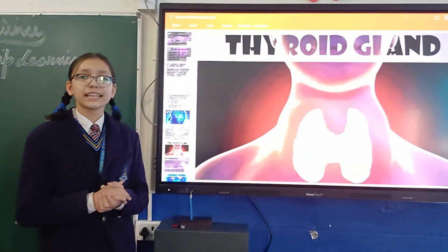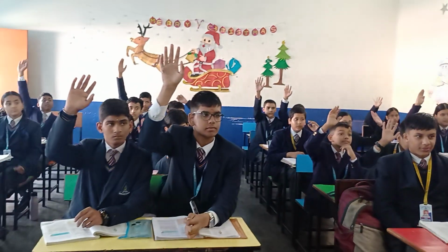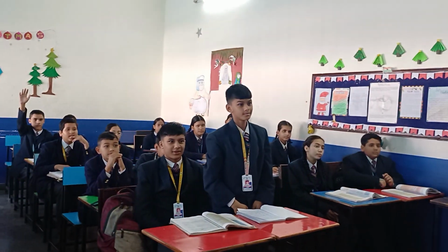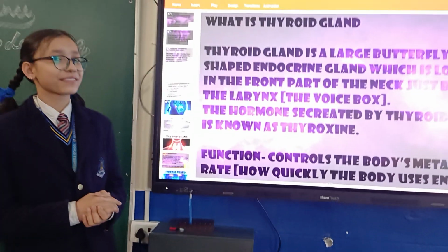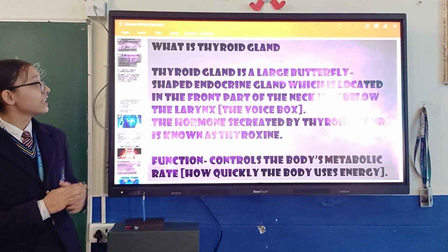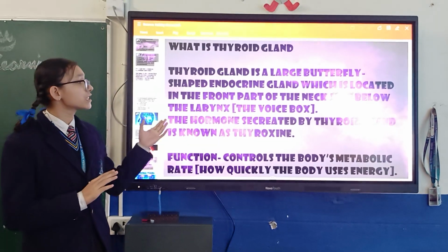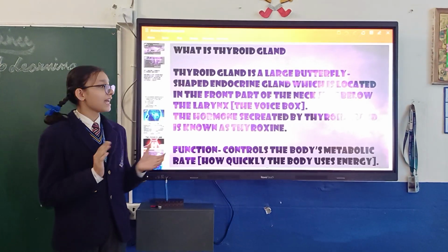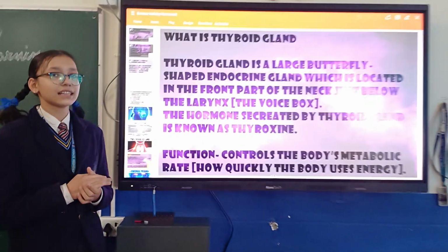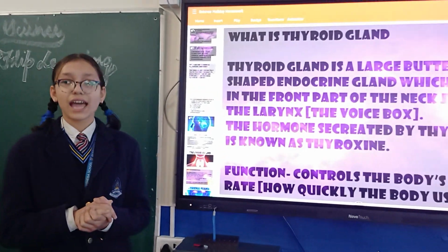Seeing this picture, can anybody tell me where the thyroid gland is located? Okay, Divyanshi. Neck. Yes, the correct answer is neck. Now what is thyroid gland? Thyroid gland is a large butterfly-shaped endocrine gland which is located in the front part of the neck just below the larynx. Larynx is the voice box present in the neck. The hormone secreted by thyroid gland is known as thyroxine.